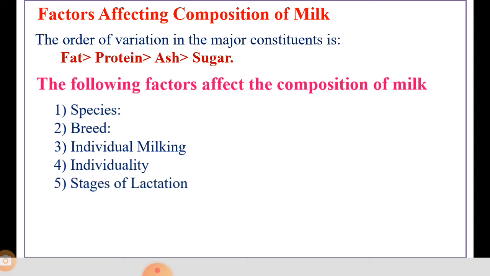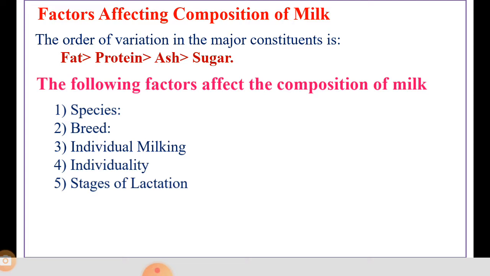The next one is the breed of the individual cow or buffalo. Breed is one of the important factors responsible for the composition of milk. Generally, breeds producing milk with a high fat content produce less milk than those producing milk with a lower fat content. Less milk contains more fat, and more milk gives less fat content.